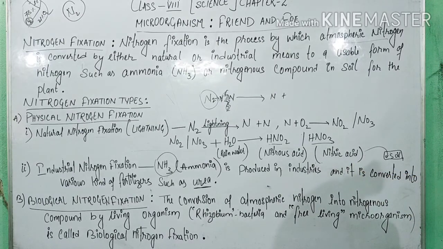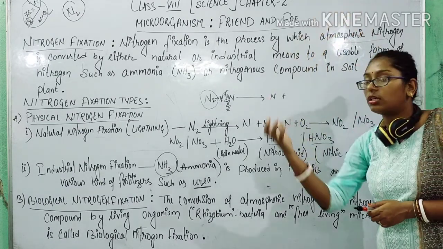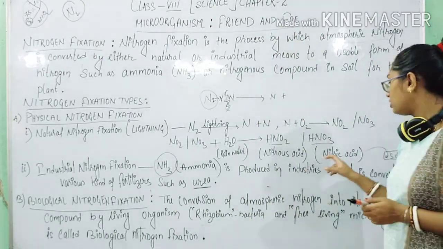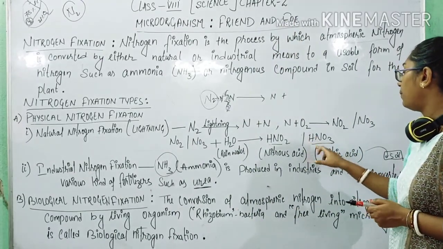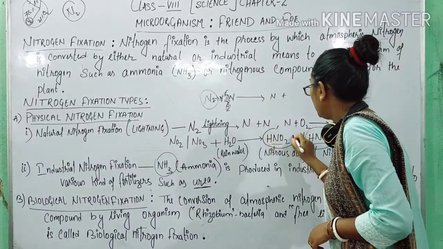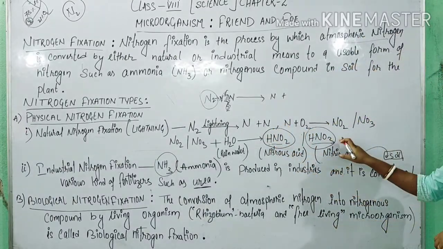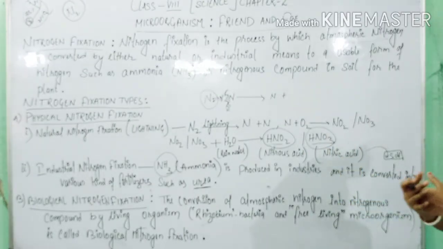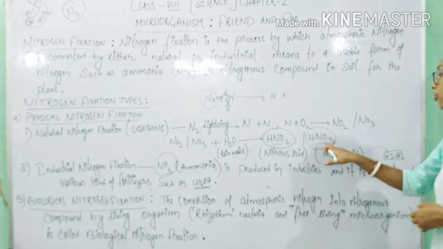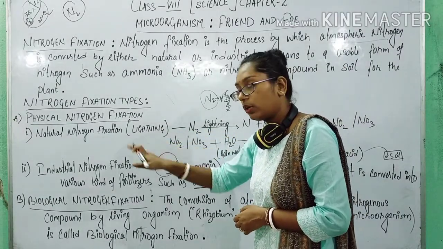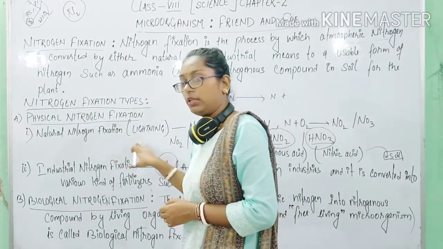अब ये एसिड फॉर्म है तो ये रेन वाटर के साथ में सॉइल में आ जाएगा and this is the usable nitrogenous compound. When this usable nitrogen compound comes in and mixes with the soil, now the plant can directly absorb. This is the usable form of nitrogen. So this is nitrogen fixation by lightning, which means natural nitrogen fixation.